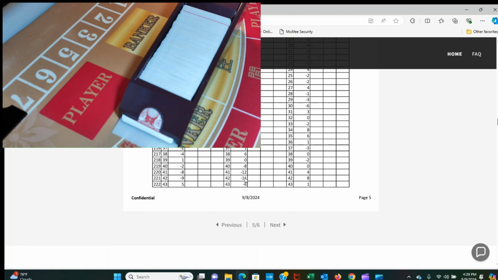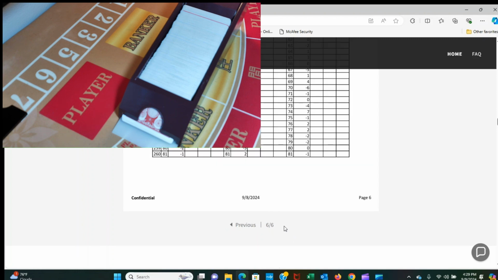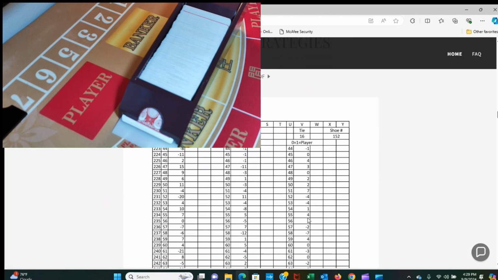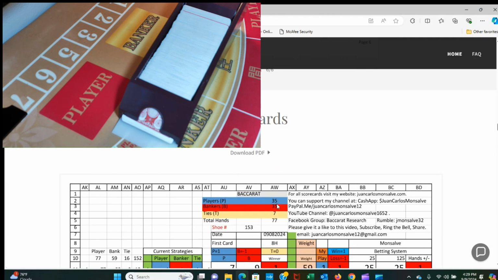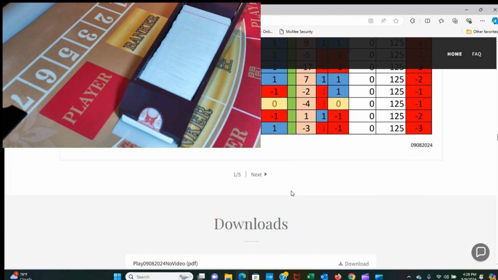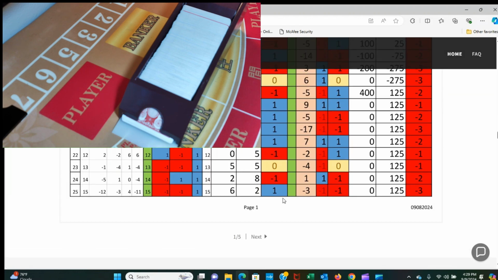Basically, that's the way that I create my strategies. The more frequent on that row or on that position, that's what I play, player or banker. Those are 6 pages, two per form. It's the same information, yes, the form is different. The first one is player banker, the entire word. The second one is plus or minus one, and the third form is the weight. The scorecards are 5 pages.